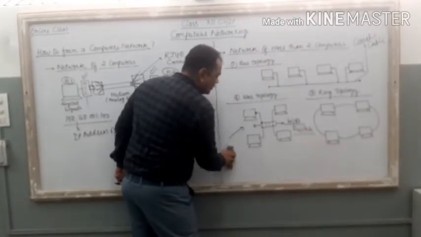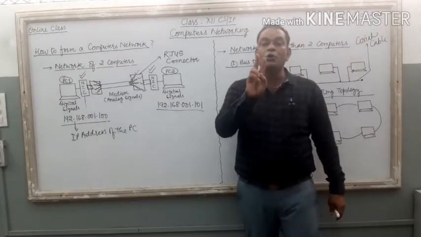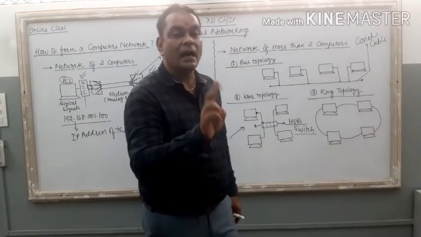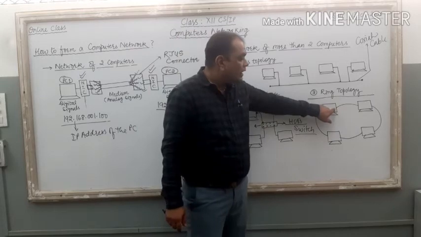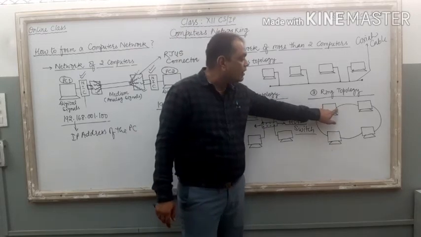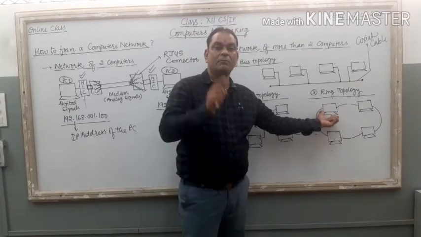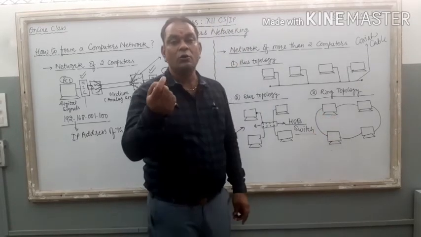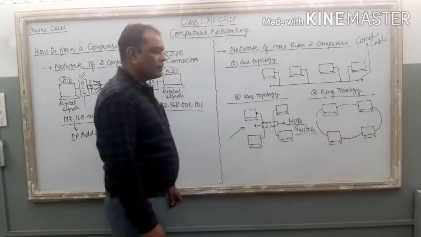To connect computers in this style, you require 2 network interface cards in each and every PC. Just check this PC, 1 wire and 1 wire. 2 wires are connected with 1 computer, so you require 2 network interface cards. So it is known as ring topology, right?